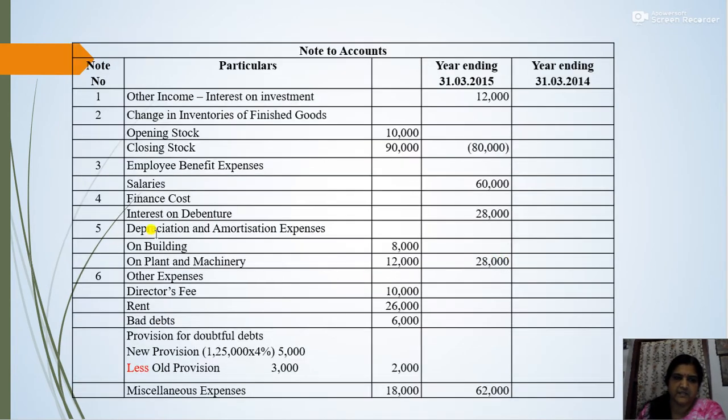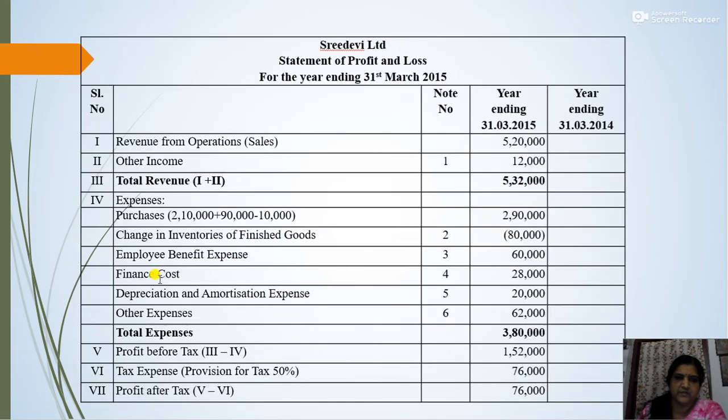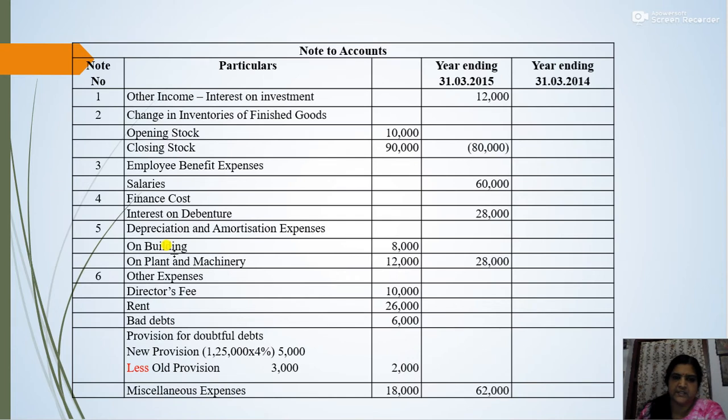Then finance cost. Under finance cost also there is only one item, that is interest on debenture, 28,000. So finance cost is 28,000. Then depreciation and amortization expense. In the question, depreciation on building is 8,000, that is the current year's depreciation, and on plant and machinery 12,000.